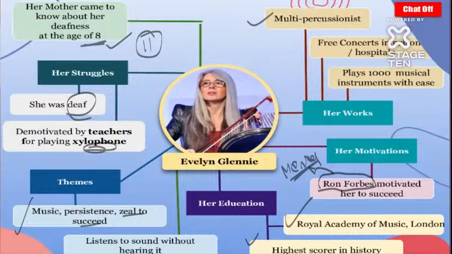She had mastered 1,000 plus instruments. She also knew other languages like French and Japanese. She usually gave free concerts in prisons and hospitals. In such places, she freely played the music for them. So, this is the story about Evelyn Glennie.